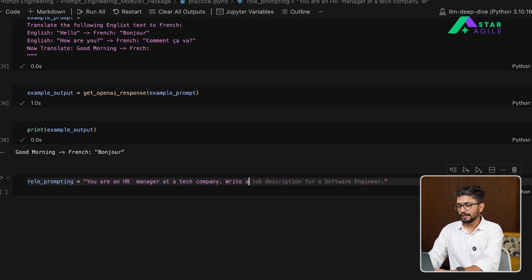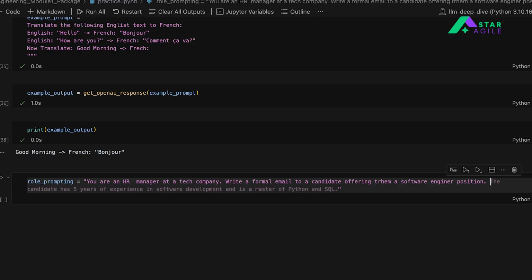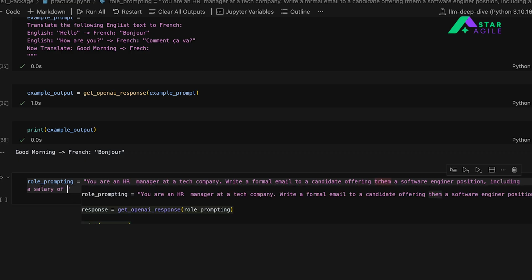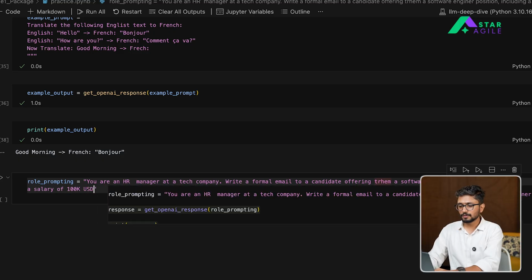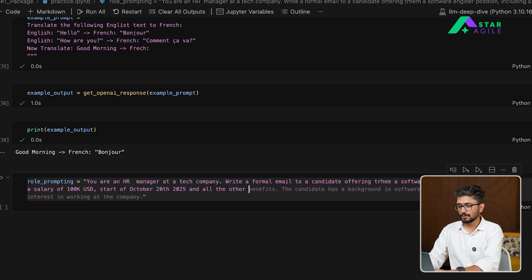And here you are supposed to write a formal offer letter to a candidate offering them a software engineer position, including a salary of, let's say in this case, $100K, a start date of October 20th, 2025, and let's say all the other benefits as well.